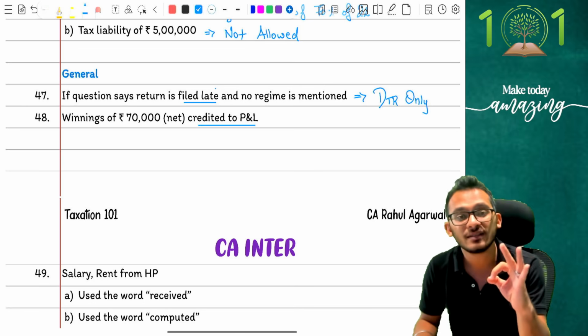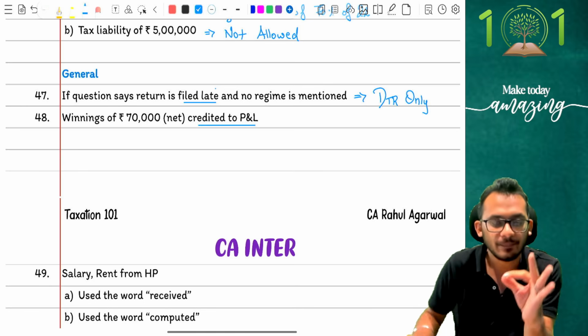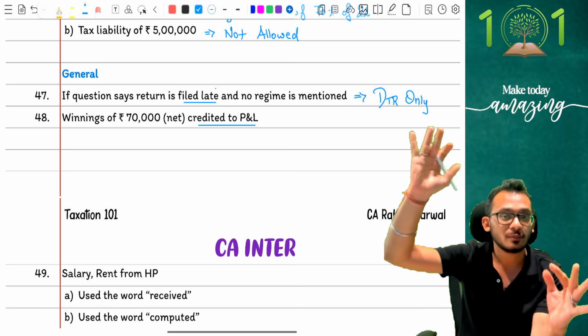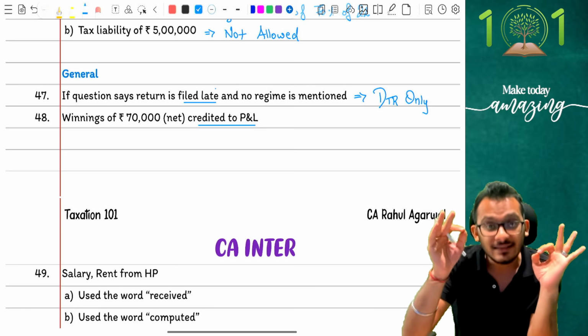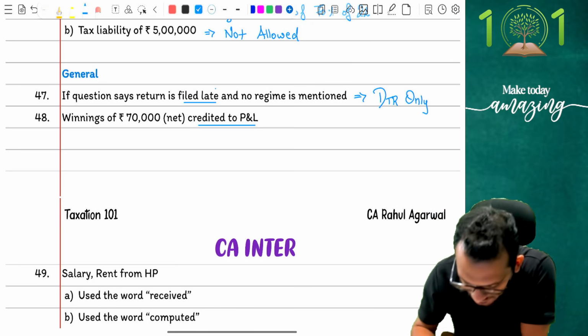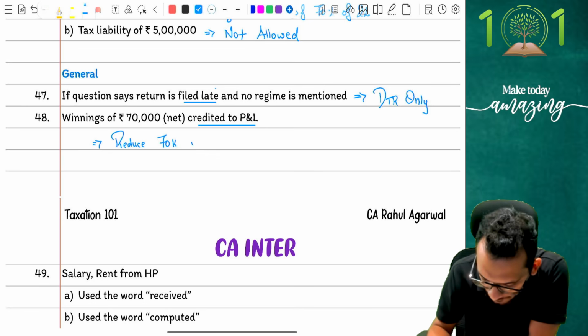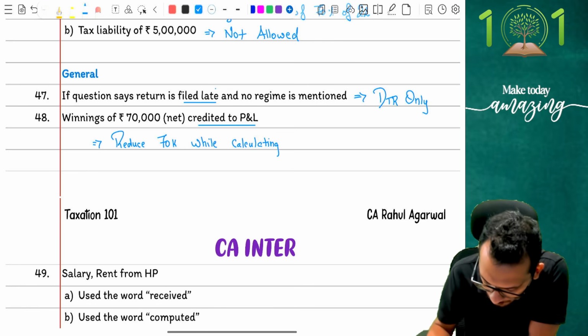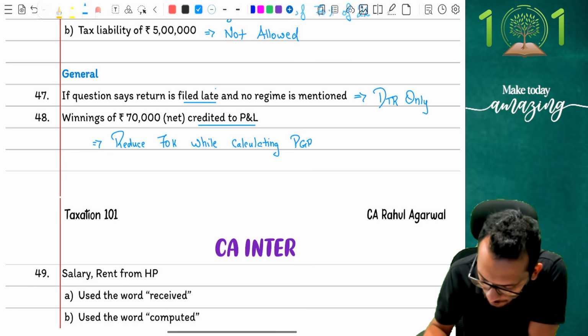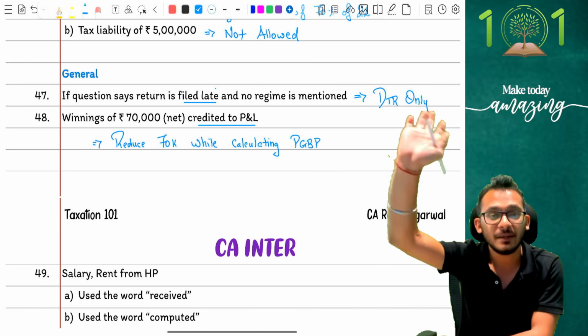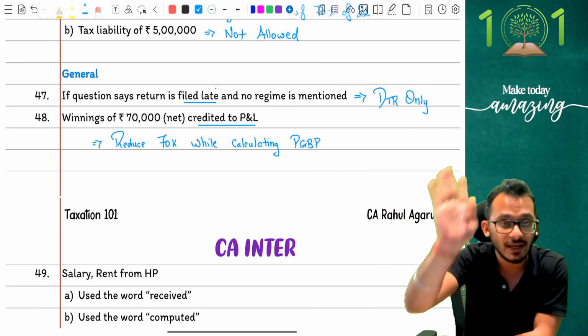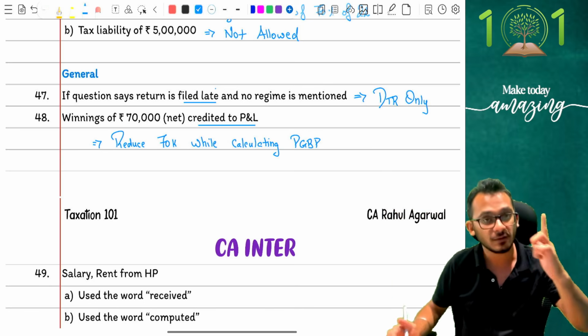So the first thing you'll do is, Rahul, how much is there in my P&L? My P&L has 70,000 rupees. So first, remove 70,000 rupees. The first thing you need to do, people, is reduce 70,000 rupees while calculating PGBP, because in my P&L the number is 70,000, which is wrong. I should not have a 70,000 number. That is an IFOS number.